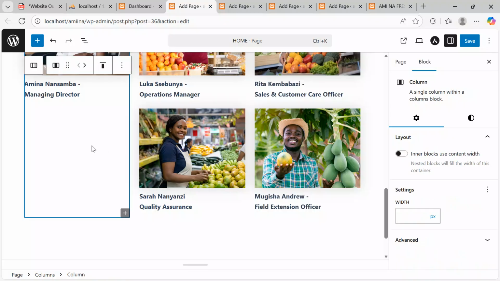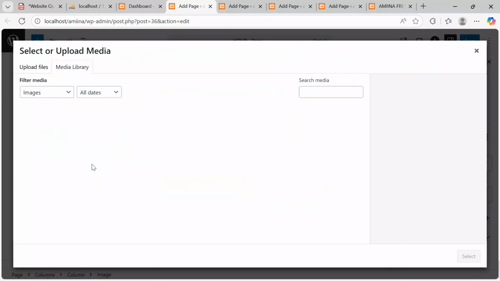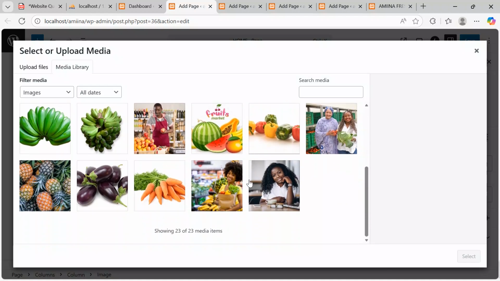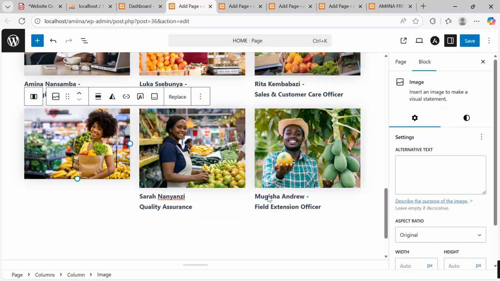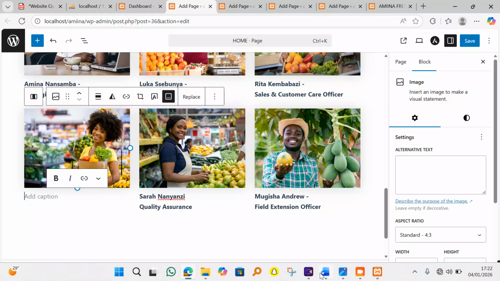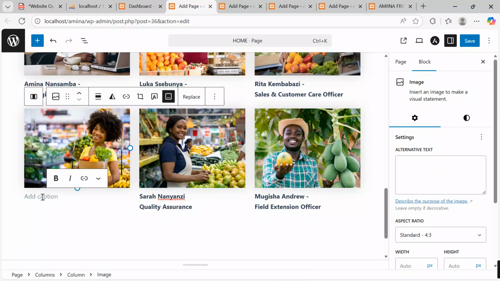One more content, click over here, and then say image, media library. Here we are going to insert this candidate. Click select, then come under standard, keep it standard, come to add caption, say the name for this candidate. Over here, under my support document is Anne Grace. Control C, come here, and then we paste her initials over there.